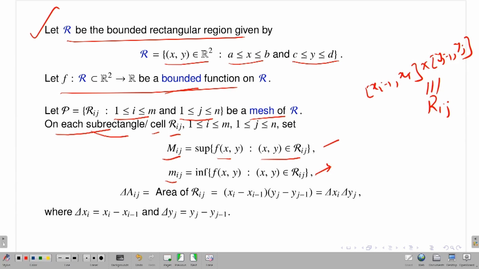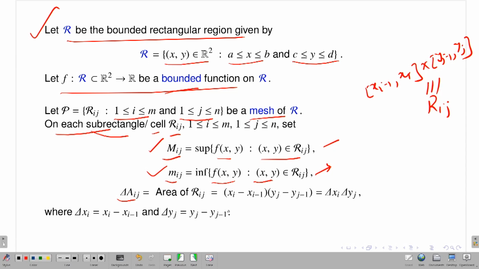Similarly, you have small m_ij, which is the infimum. Again, my function is bounded, so how can I define the infimum? You just vary (x,y) in your cell Rij, take the functional values, and talk about the infimum. Again the infimum will exist because my function is bounded. So now I have capital M_ij and small m_ij. Now I introduce delta A_ij, which is nothing but the area of Rij.